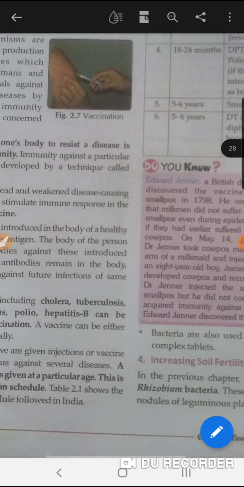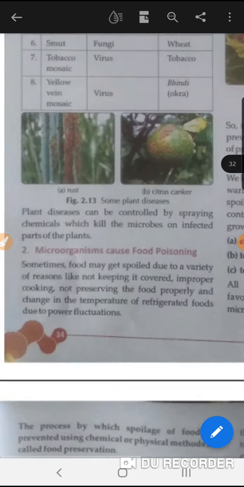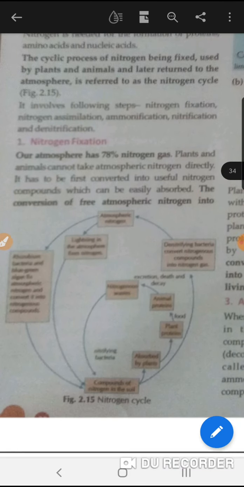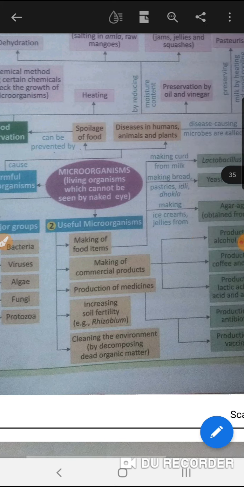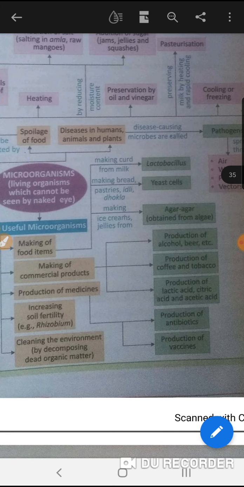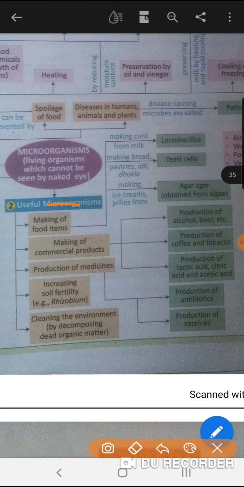So what are the uses? Let's summarize it. We will discuss it in detail in our next class. First, take a look at how they are useful for us. They are useful in making food items and commercial products. Commercial products means coffee, tobacco, alcohol, beer, agar, production of lactic acid, citric acid, acetic acid, then production of medicines, increasing soil fertility and cleaning the environment. So in our next class we will discuss these topics.